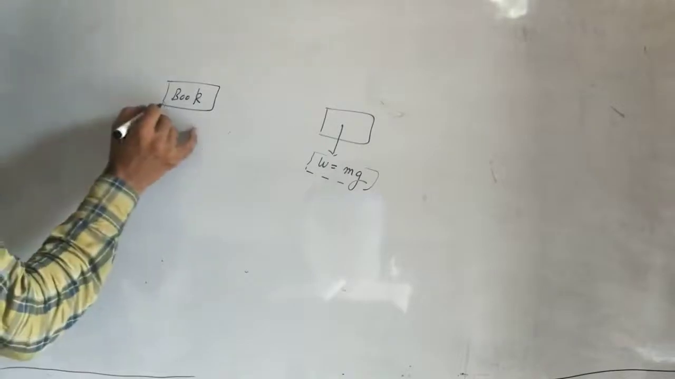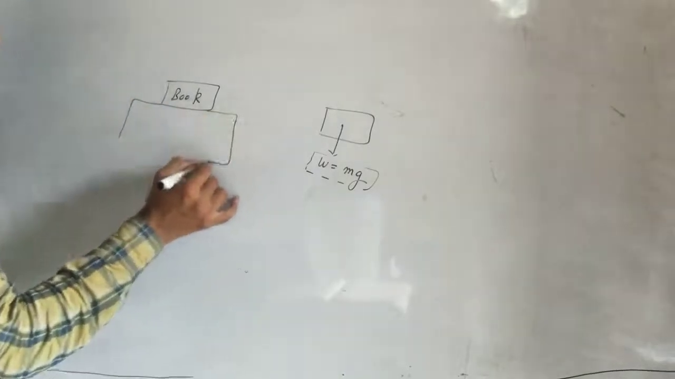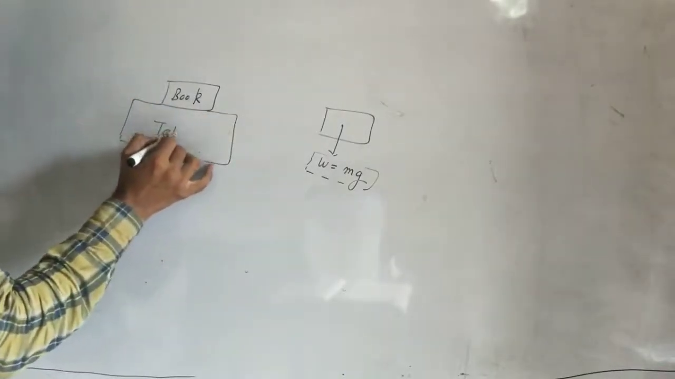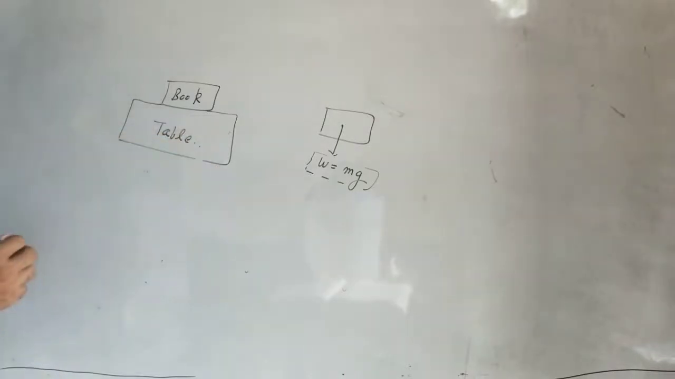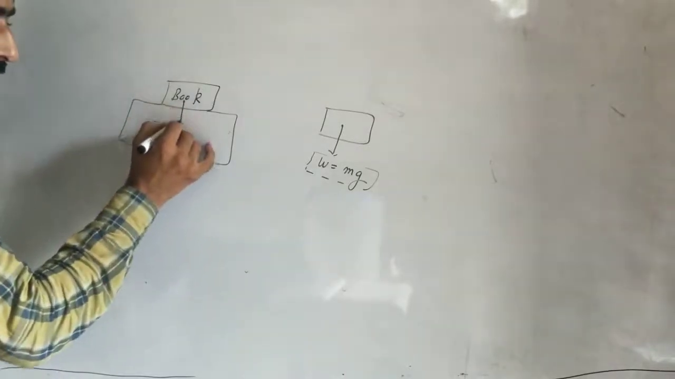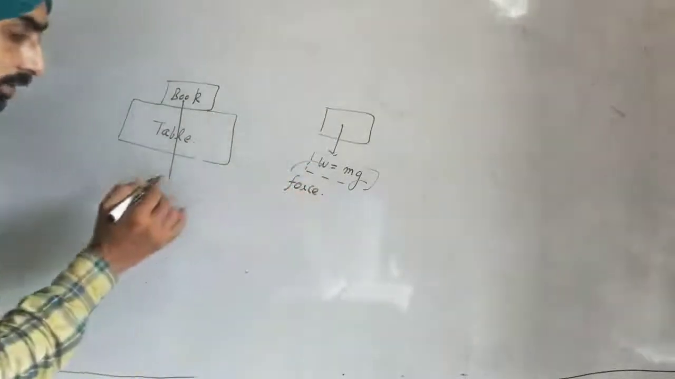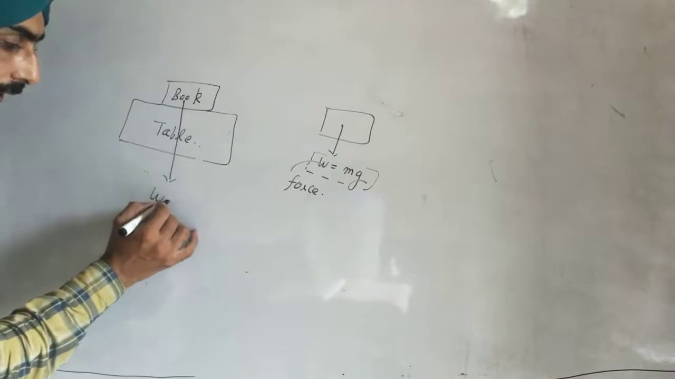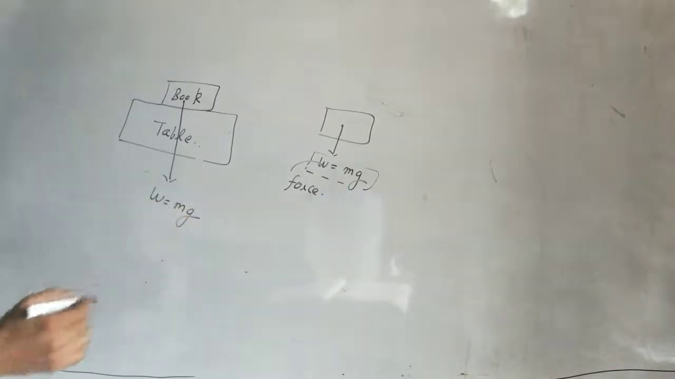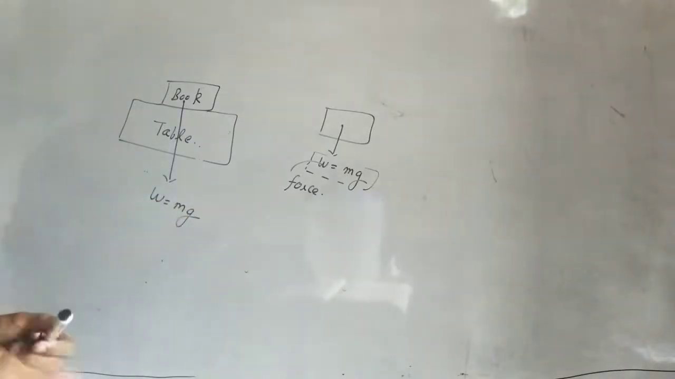So if this book is lying on this table, the book is applying a force. Weight is a kind of force, right? So this book is applying a force of mg in the downward direction. But the book is not moving through the table.